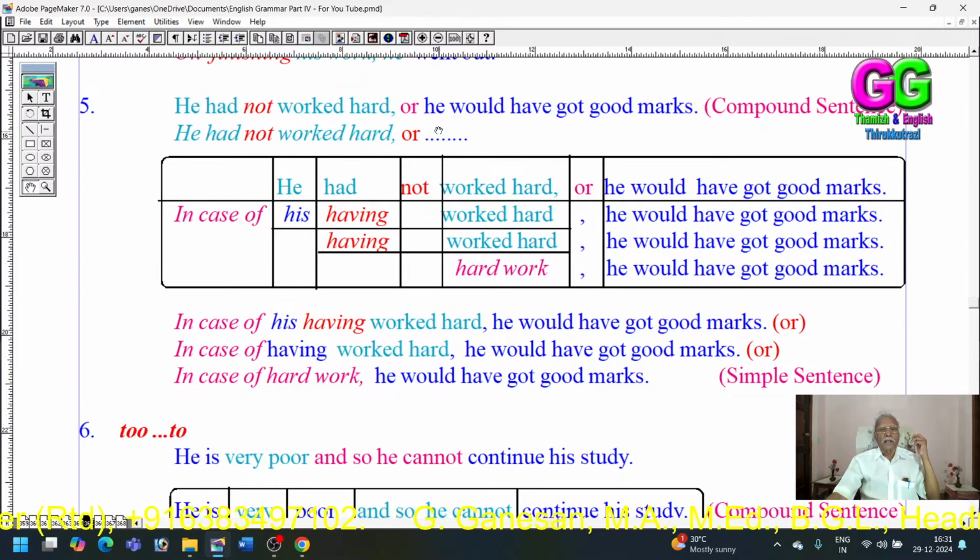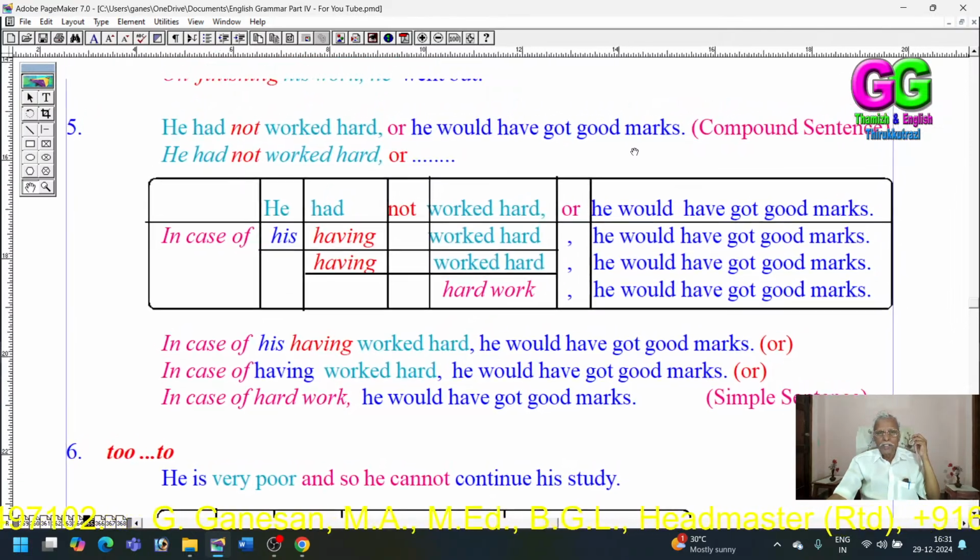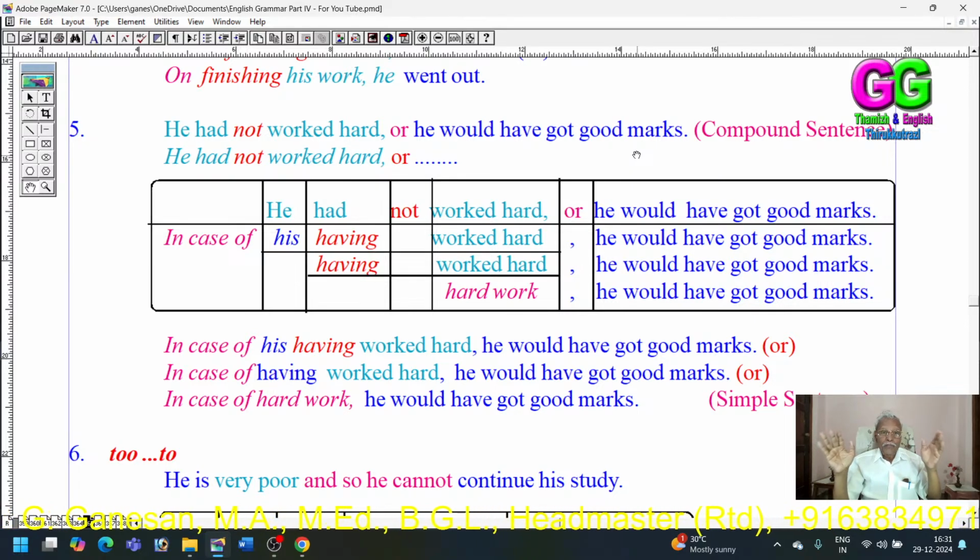He had not worked hard, or he would have got good marks. My dear children, he had not worked hard, or he would have got good marks. It is a compound sentence. That is, he did not work hard. He did not get good marks. Two simple sentences. These two simple sentences have been made a compound sentence using the conjunction or.